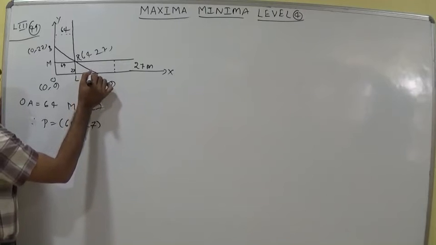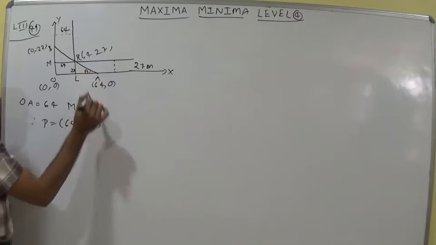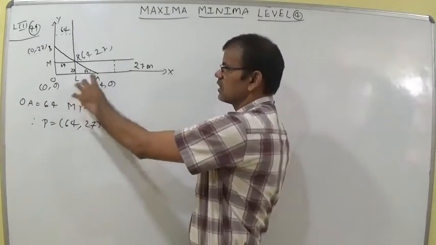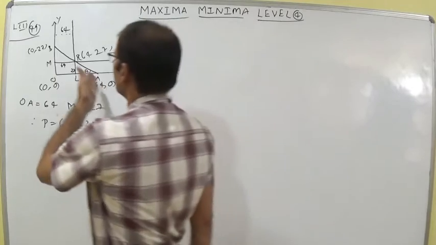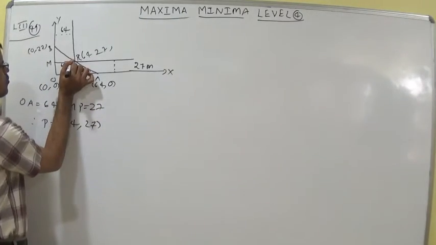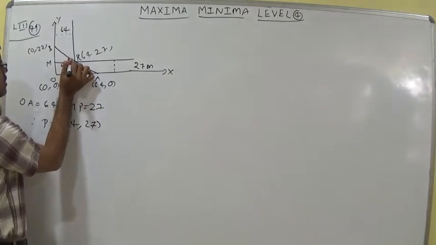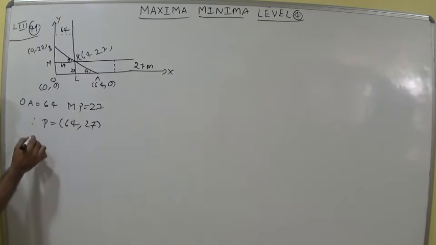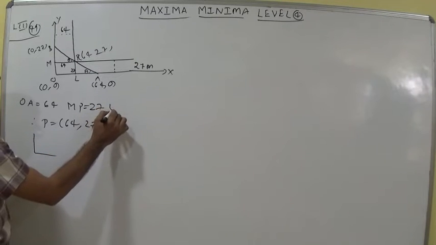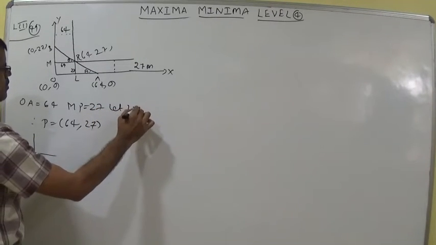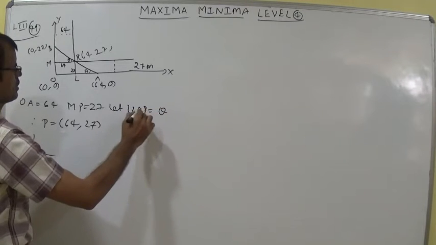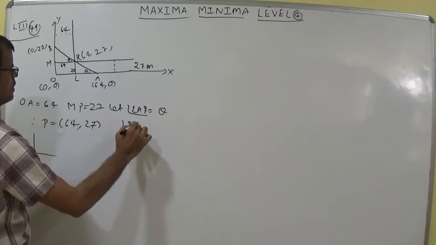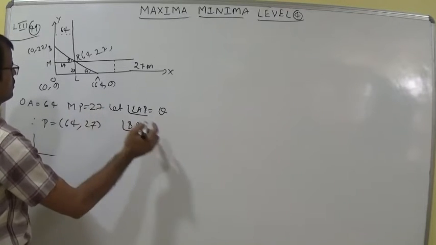Let the angle LA makes with the positive direction of the x-axis be theta. In the same way, angle MPB is also theta. Using the right angle triangle you can say cos theta and sin theta. Let angle LAP be theta and angle BPM also theta.